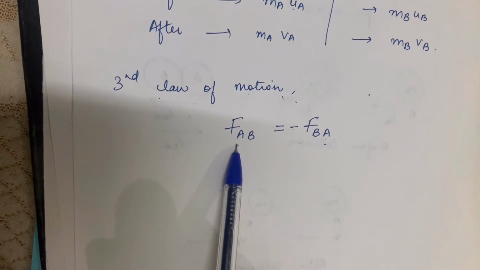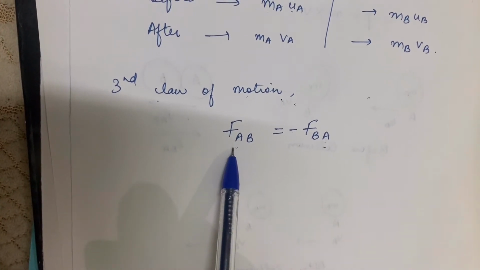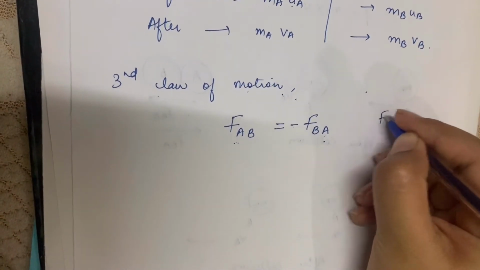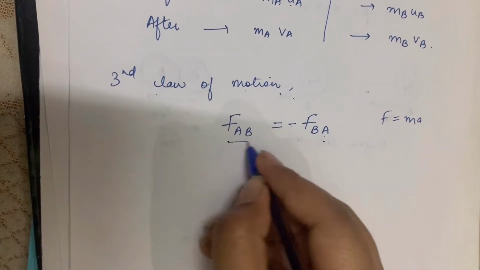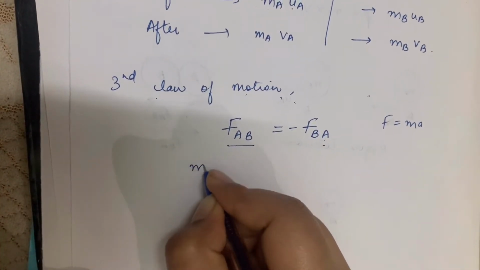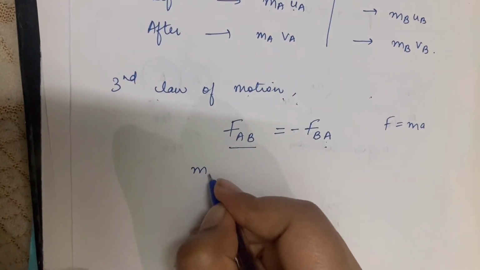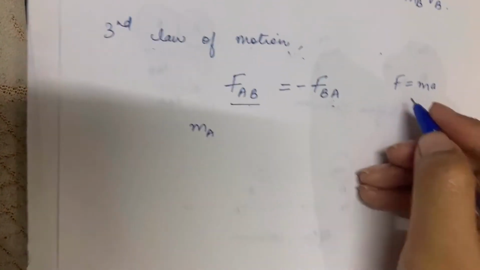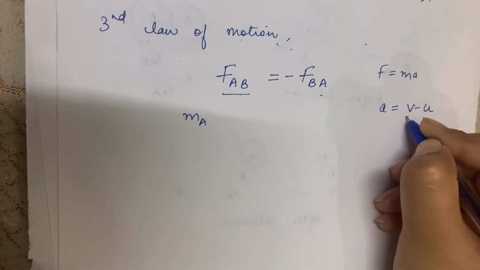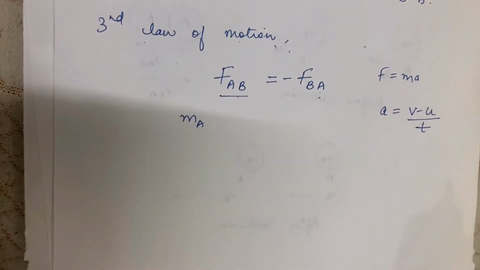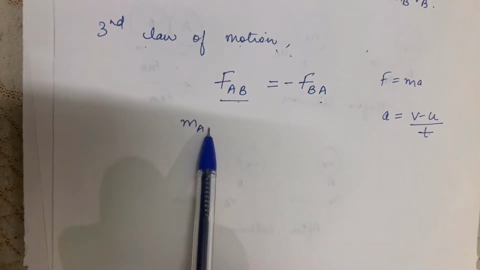Now let us substitute the values. We know that force is equal to mass into acceleration. So here I can write mass into acceleration. And we learned in chapter 8 that acceleration is always equal to v minus u upon t. I will substitute this value in this equation.